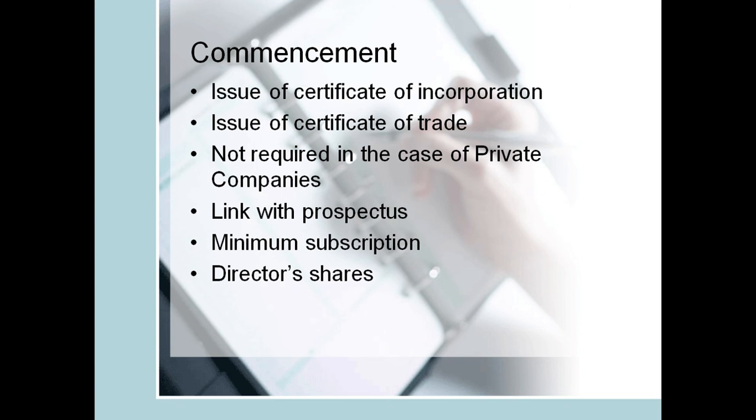Now certificate of trade allows the public company to commence business. So normally you ask, when is the business coming into existence? Any company comes into existence once it is issued with a certificate of incorporation. That brings us to the end of the first stage of